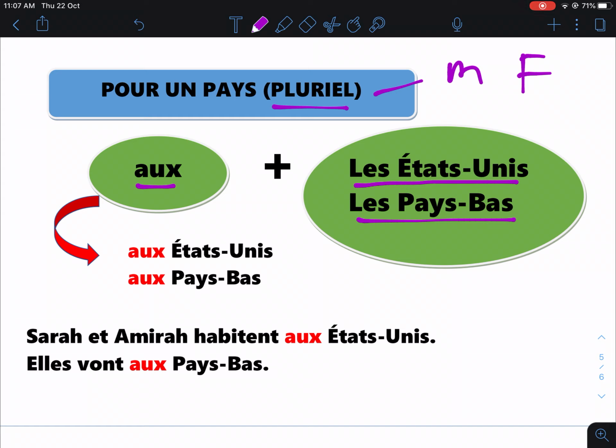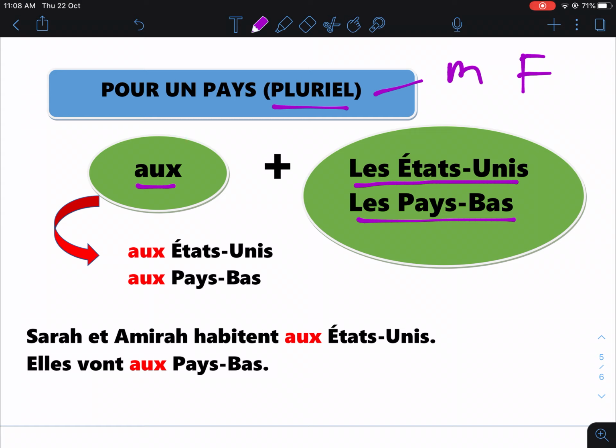Sarah et Amira habitent aux États-Unis. It means Sarah and Amira live in the United States. And you say, elles vont aux Pays-Bas. It means they go to Holland.